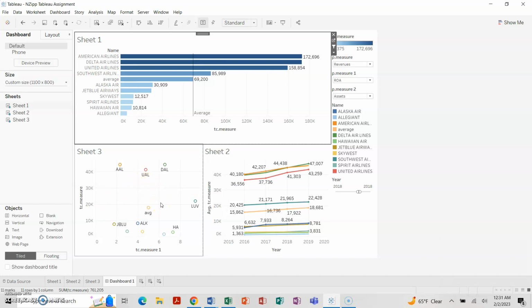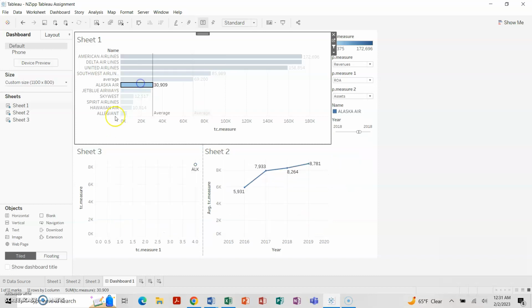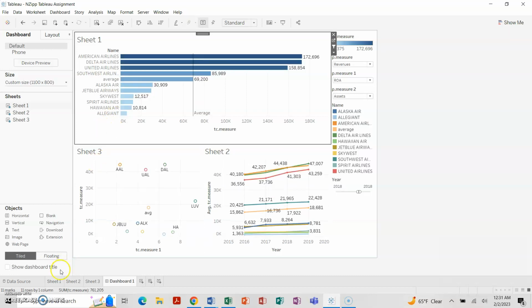On the line graph, it goes up as well, starting from 36,556 in 2016 to 43,259 in 2019. And that would be pretty much everything major to cover in this.